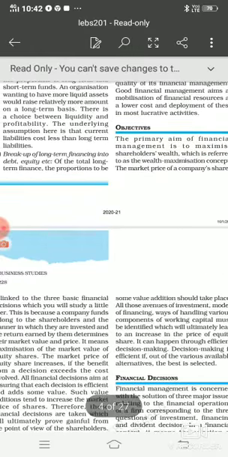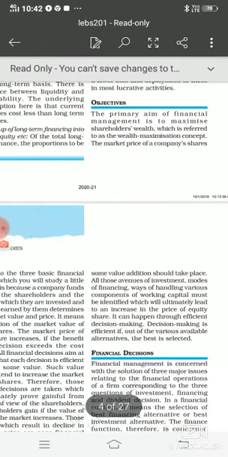Today we are going to discuss the objective of financial management, which means why we need to manage finance in our business. Students, there is only one primary objective of managing finance in a business: to maximize shareholder wealth. It means to increase the wealth of shareholders. And how are we able to increase the wealth of shareholders?